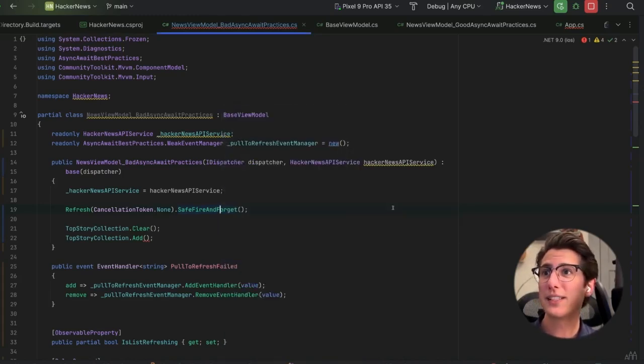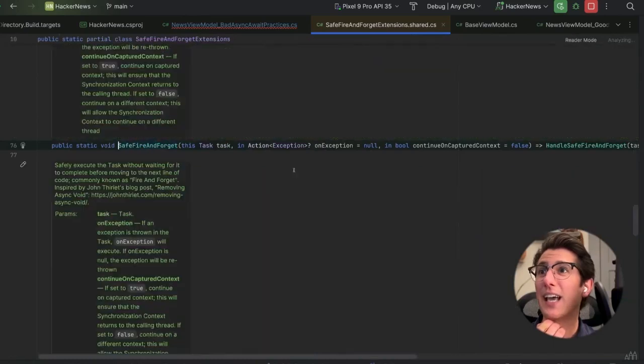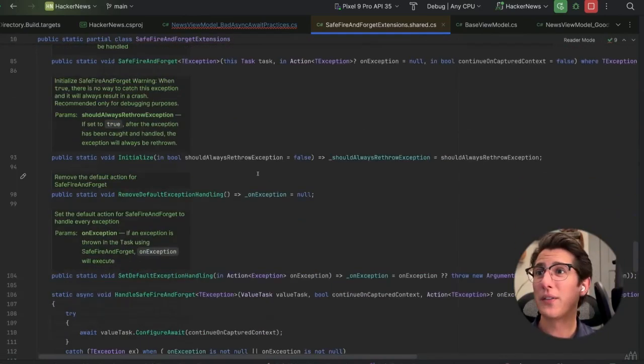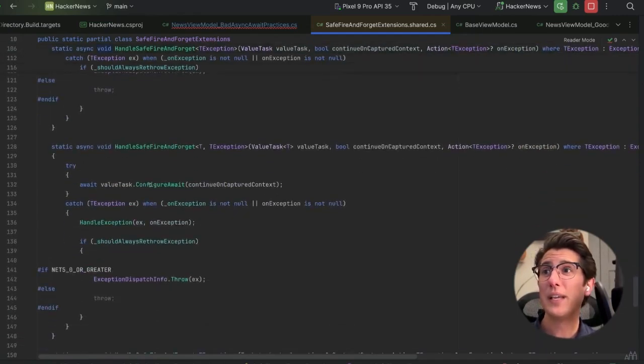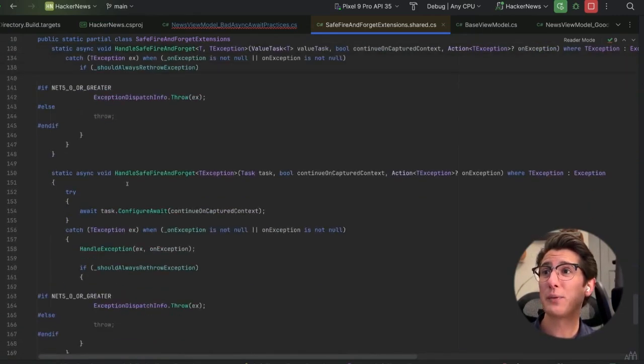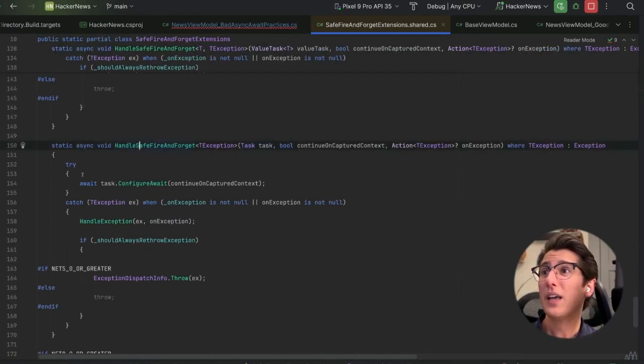So let's actually dig into this code for just a second, just to show you what's going on under the hood, because it's actually using async void under the hood, but it's using async void in a safe way to ensure that we can still catch the exception when it's thrown. There we go. So by wrapping that task that we're fire and forgetting inside of a try catch block, this ensures that if it does throw an exception, we can handle it.